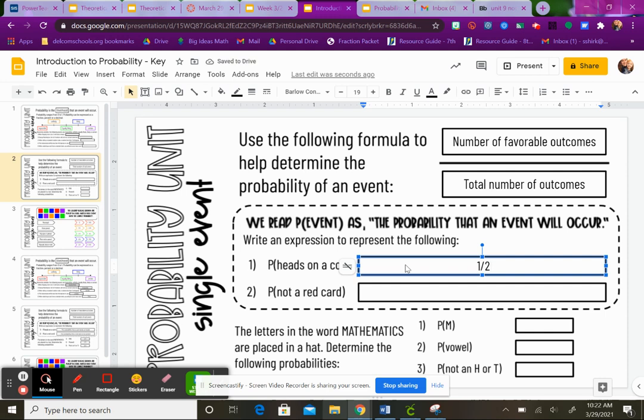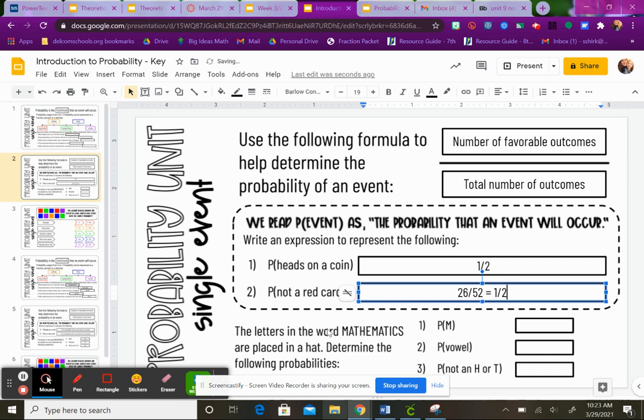The next one is talking about a deck of cards. This is a little bit of an issue if you don't know how many cards there are in a deck. There are 52 cards in a deck. There are 13 in a suit, meaning there are 13 diamonds, 13 hearts, 13 clubs, and 13 spades. So not red, if we just think about what that means, I know half of the deck is red, and I know half of the deck is black. So there are 26 out of 52, but I know that that's also equal to 1/2.